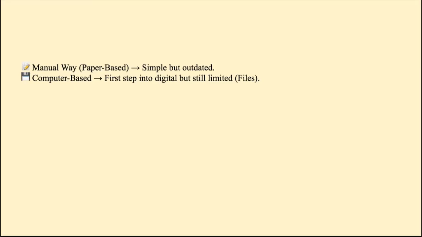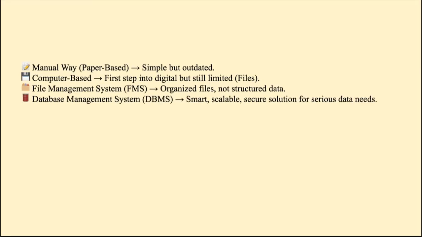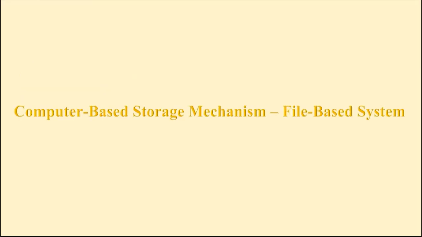And then later we moved and adopted one more very important approach, which is the file management system. On top of the files, we write so many application programs, and then we used to retrieve the data accordingly. For each and every file, we used to have a separate program. And then we adopted the database management system, which is a much better, reliable and secure way of storing the data. So here we will concentrate on the computer-based storage mechanism, the file-based system.